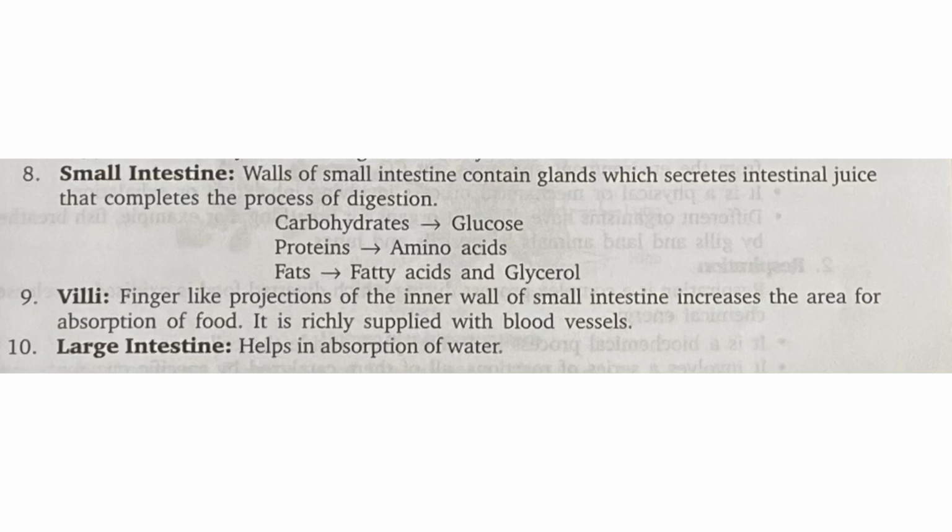Now in the small intestine, there are finger-like projections in the inner wall, which are called villi, that increase the area for absorption of food, and it is richly supplied with blood vessels. Now the unabsorbed food enters the large intestine, which helps in the absorption of water, and then the waste materials are removed from the body through the anus.